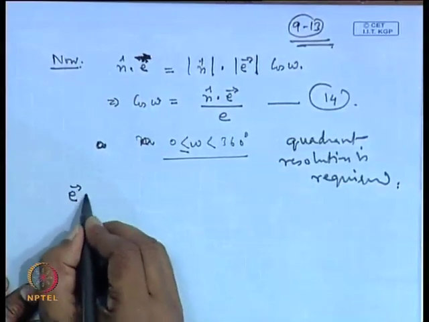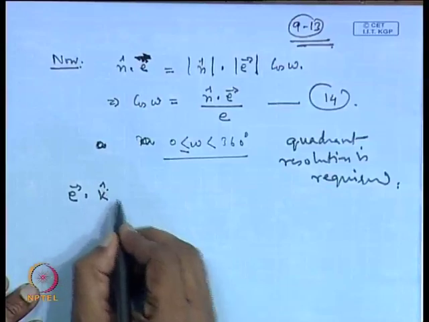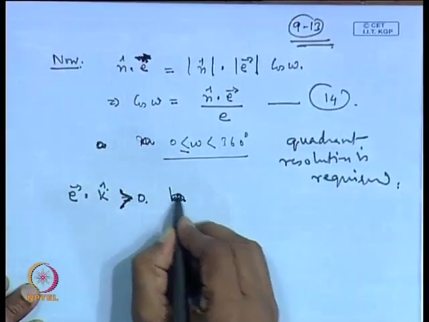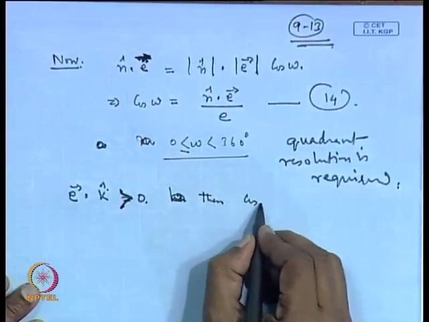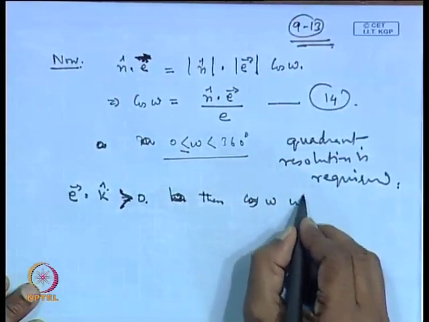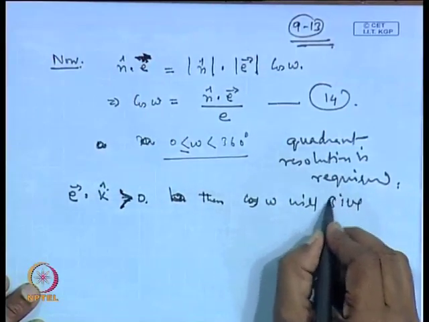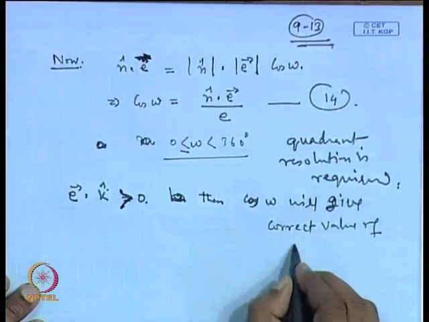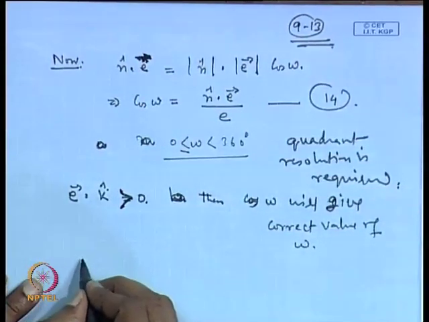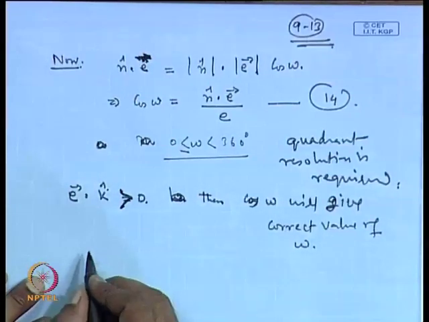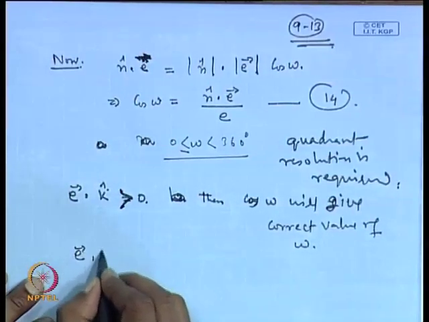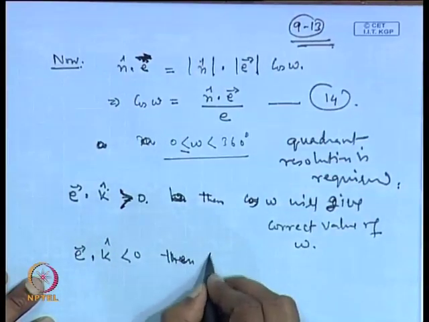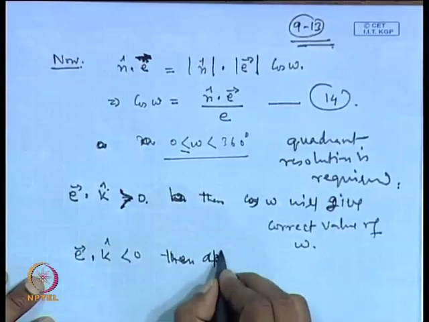So, if E dot k is greater than 0, then cos omega will give the correct value of omega. If E dot k is less than 0, then appropriate correction must be given.